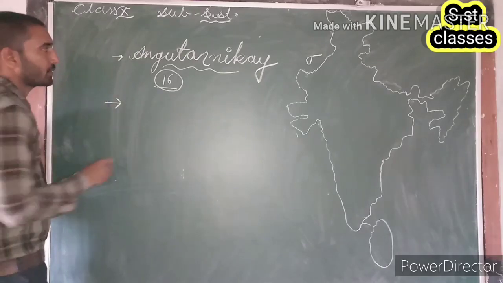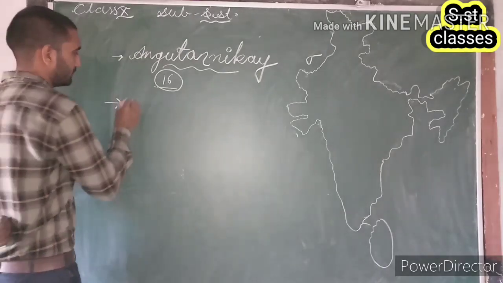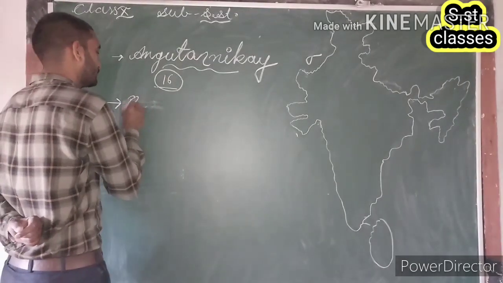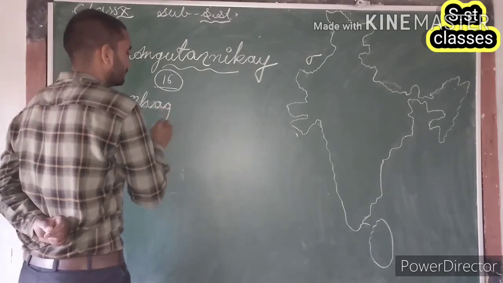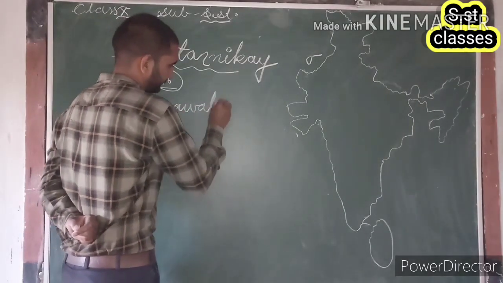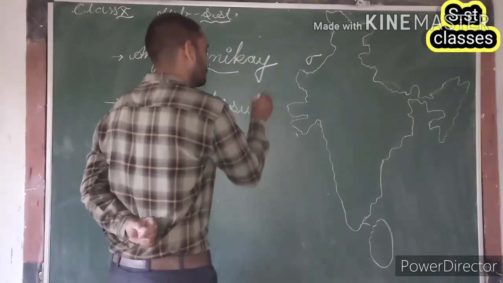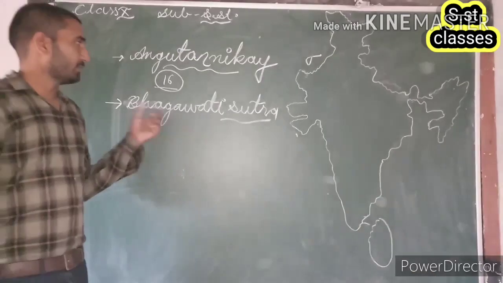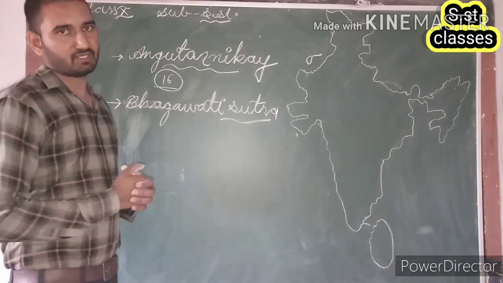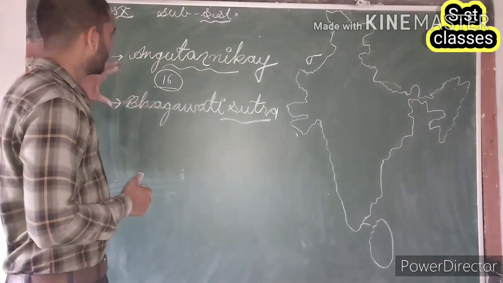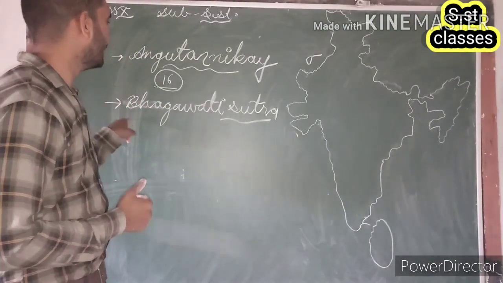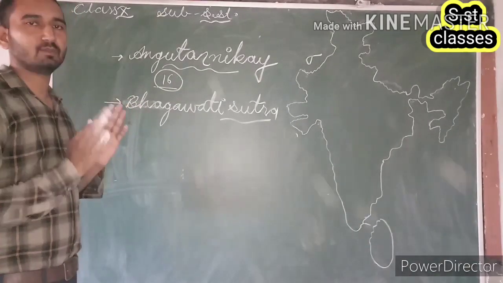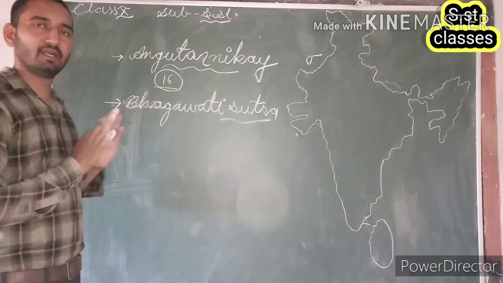Along with that, in the Jain text Bhagwati Sutra, we also find mention of these 16 Mahajanpadas, but of the names mentioned in Anguttara Nikaya and Bhagwati Sutra, only 8 names are similar, and the remaining 8 are different.